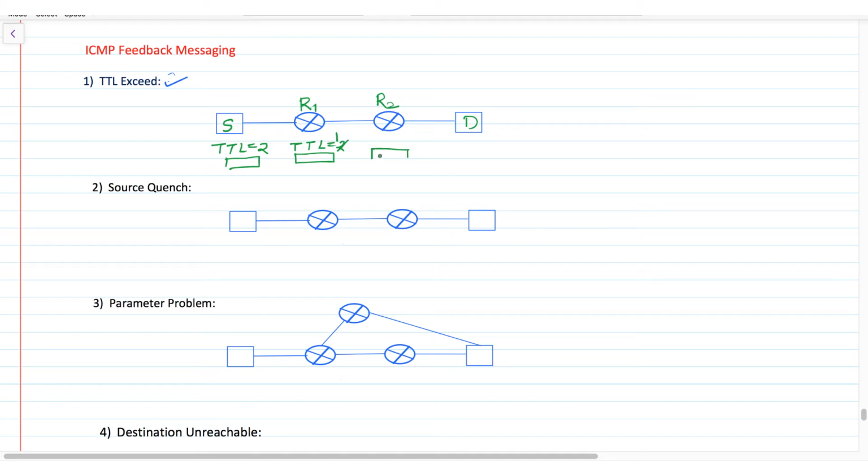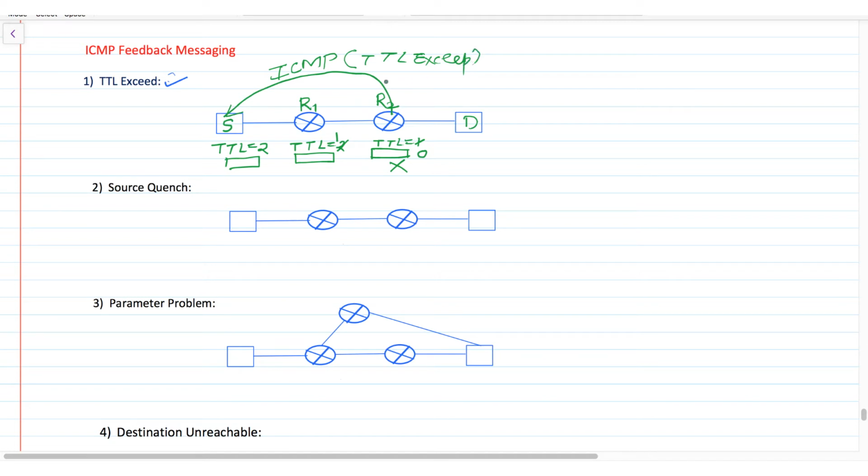At router R2, when this IP packet reaches it, it will receive TTL value equal to 1, and again R2 is going to decrease it by 1, meaning the new TTL value is 0. Since the TTL value is 0 at router R2, it will simply discard this packet, and after discarding it, R2 is going to send an error message, that is an ICMP packet, and it will mention the error as TTL exceeded.